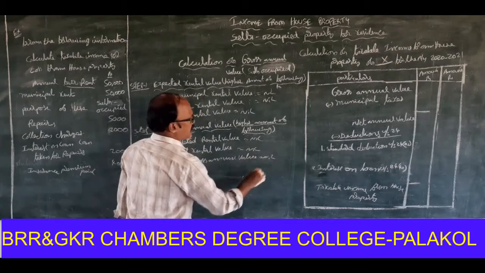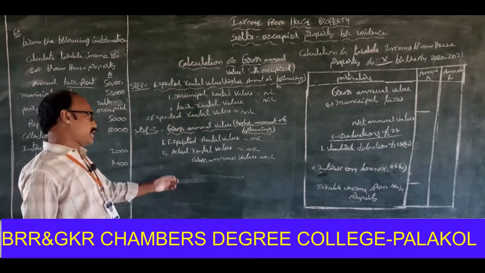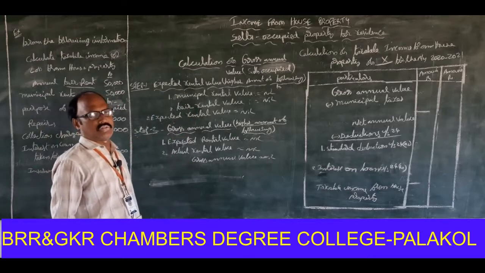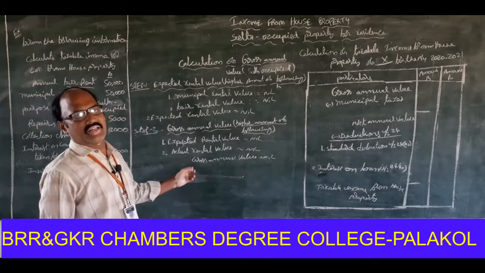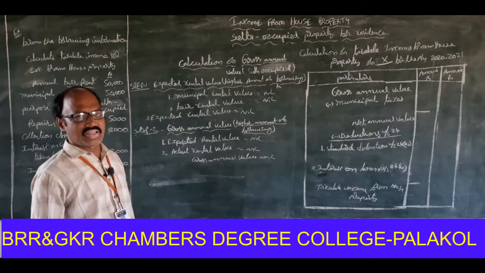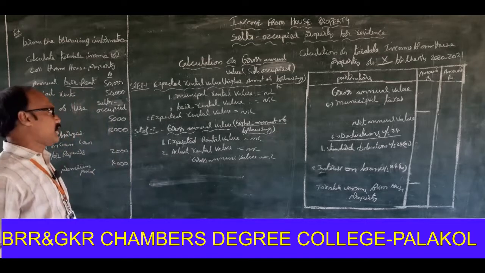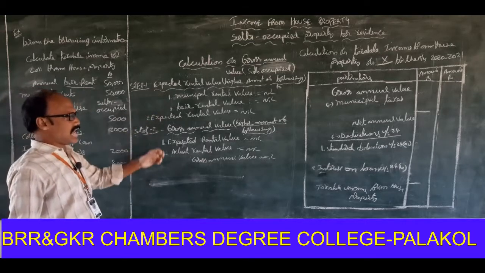If we are getting income on the house property, then we can definitely calculate the gross annual value. Here, we didn't get any income from that house property because it is used for self purposes. That's why the gross annual value is nil.